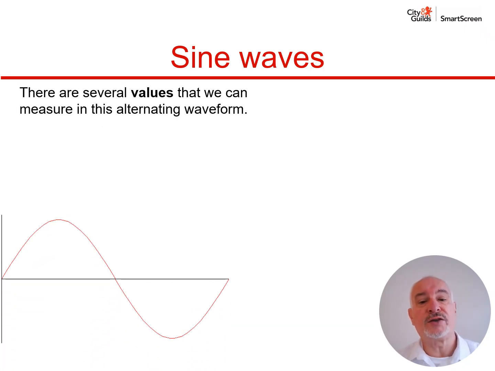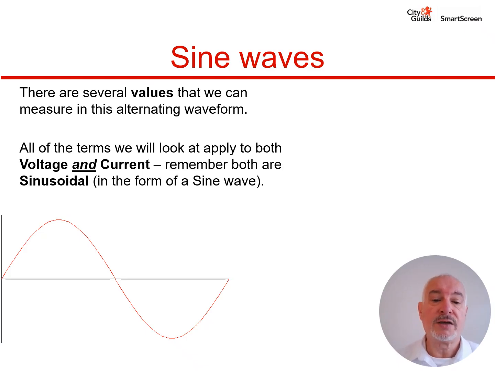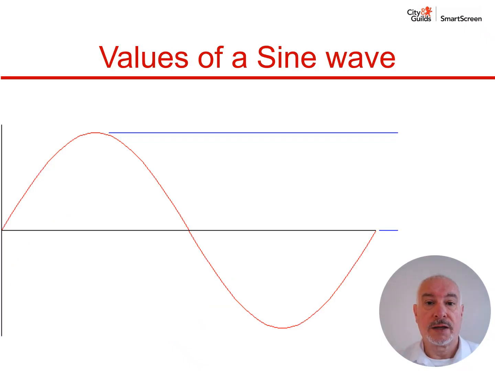Now, there are several values that we can measure in the alternating waveform, and it's important to remember that they apply both to voltage and current. Both of them are sinusoidal. That means they're both in the form of a sine wave, and that's because in a generator it's the electromotive force, or the voltage, that is induced, and then the current is dependent on that voltage. So if the voltage is sinusoidal, the current will also be in the form of a sine wave. As we talk about the values of a sine wave, let's bear that in mind, that although I might talk about voltage, the same thing applies to the current.